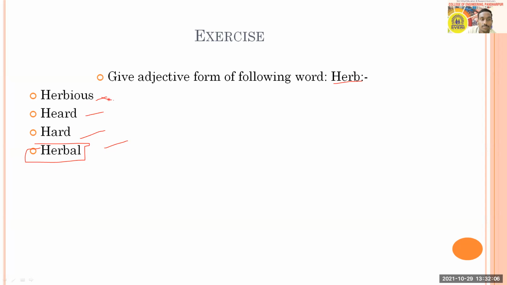Nobody will go for herbaceous. Hard is irrelevant. So option D is the answer for this question. Yes, Pranali, not option A. Herbaceous is not the adjective of herb. It can be herbaceous, it can be an adjective, but I'm not sure. You can check it in the dictionary, whether herbaceous is an adjective or not. So option D is there. Yes, Mega.